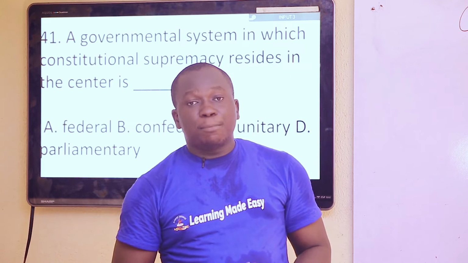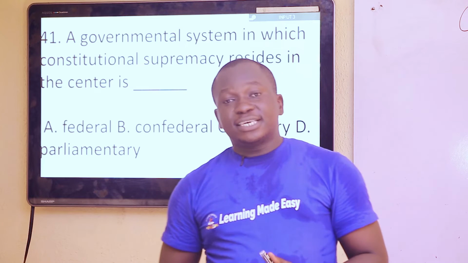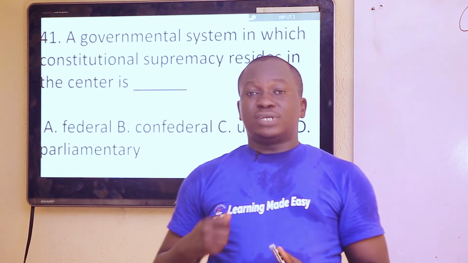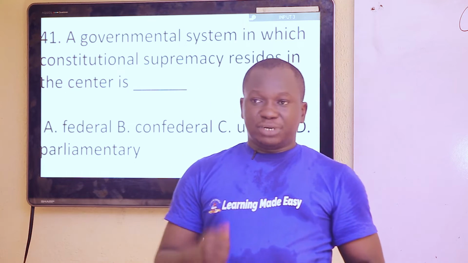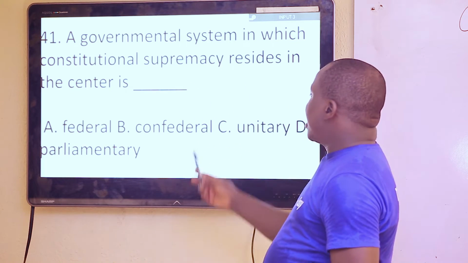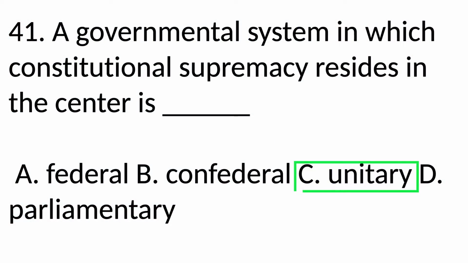A good example of a state practicing unitary system of government is the United Kingdom. United Kingdom is also known as Great Britain. So the answer here is unitary system of government.